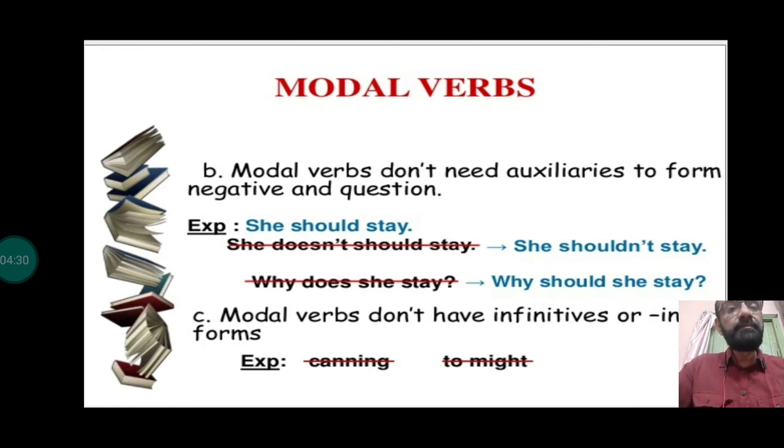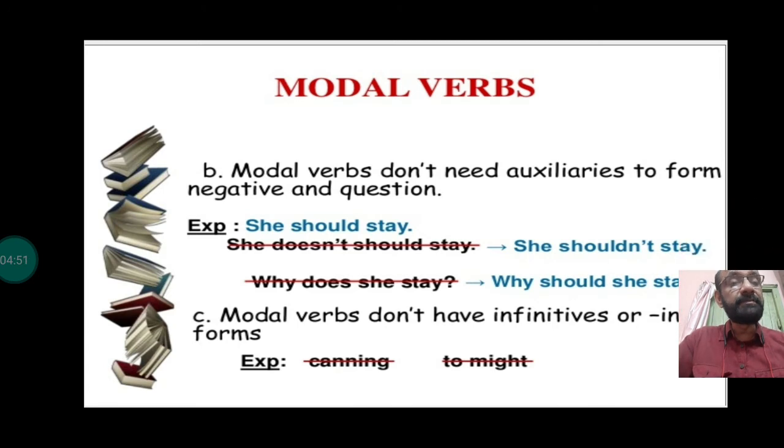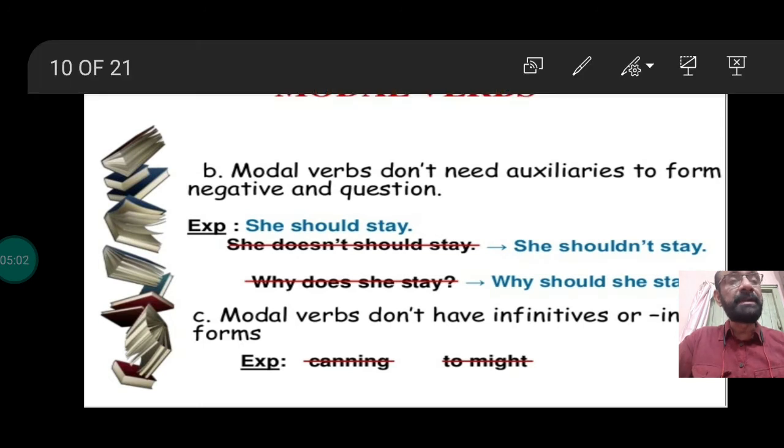Modal verbs don't need auxiliaries to form negatives and questions, right? She should say, so we need not add any other auxiliary to make it negative. Should itself becomes negative by adding not. Modal verbs don't have infinitives or ing forms, right? You cannot use "to can," or you cannot use "canning." They don't have these infinitive forms or continuous forms or participle forms.